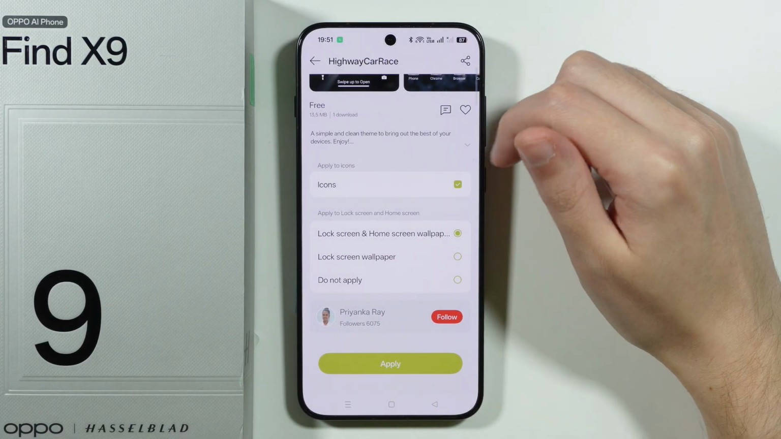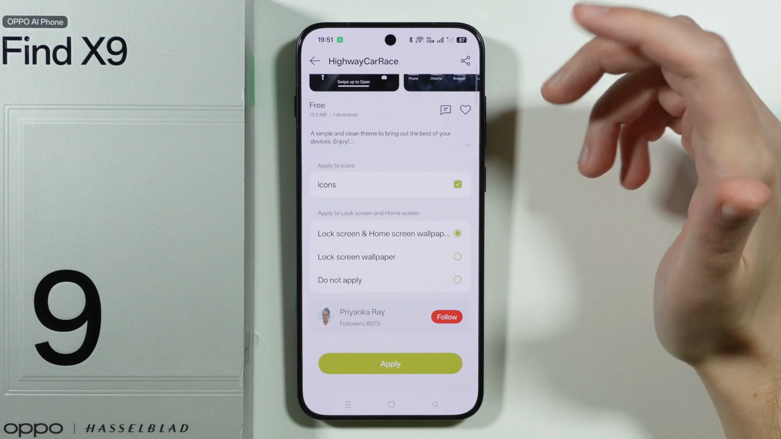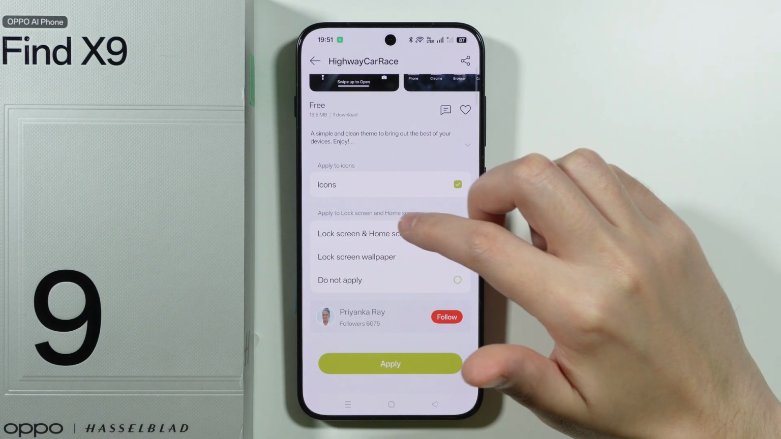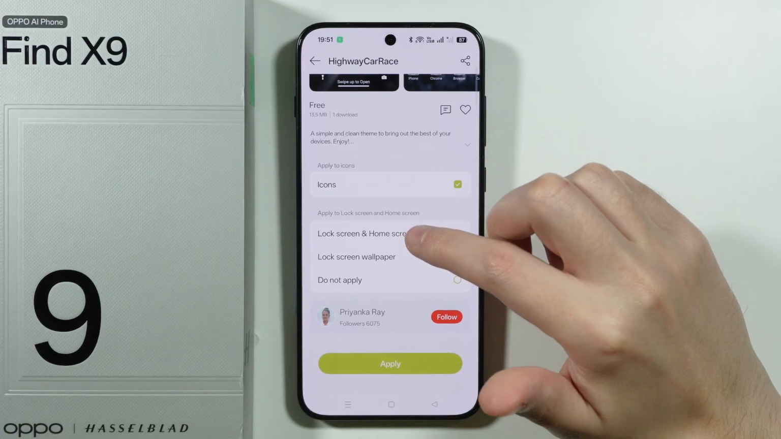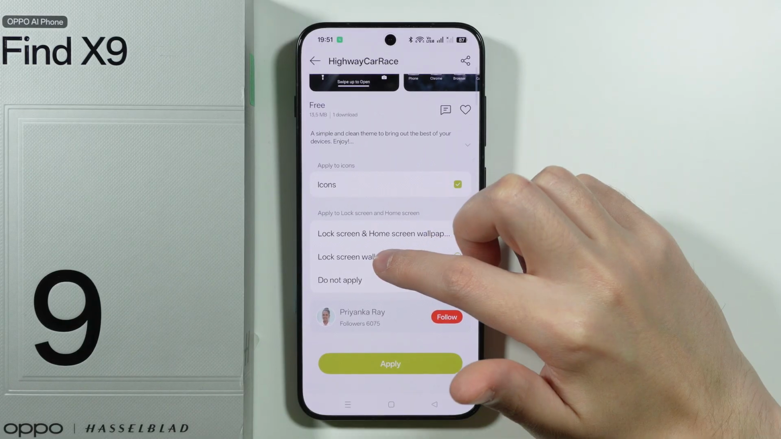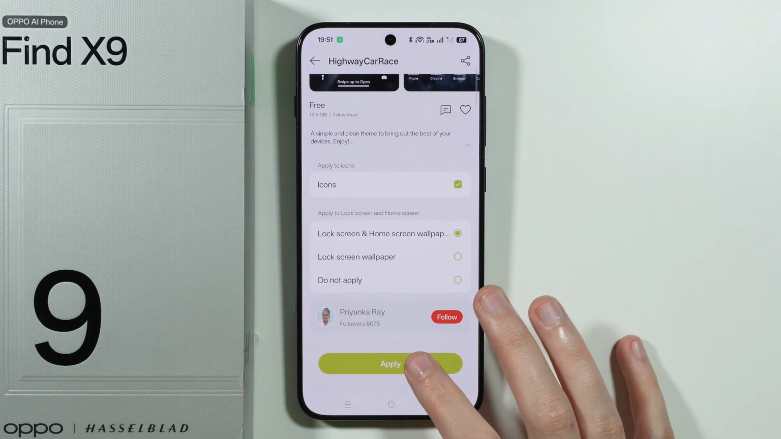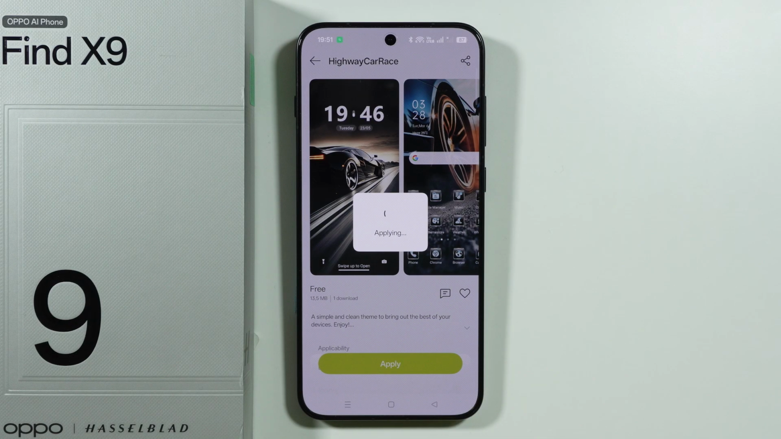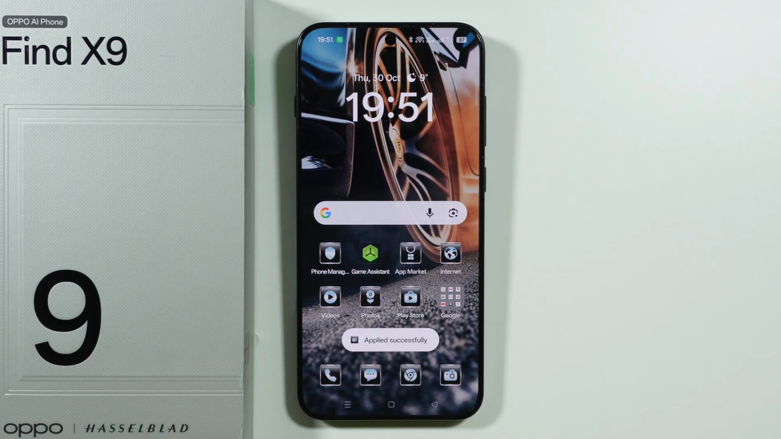to use over here. So we can, for example, exclude icons in this case. We can also choose if we want to apply to the wallpaper, home screen, lock screen, or just lock screen, or if we don't want to apply at all. And then we can just tap on apply once we are ready. And there we go, we have a new theme.